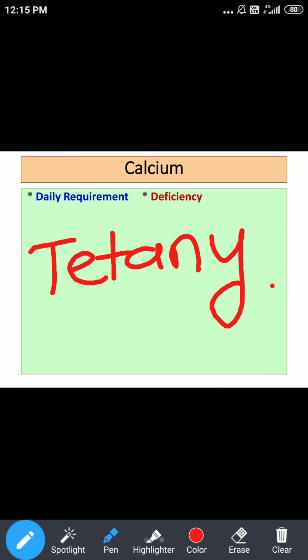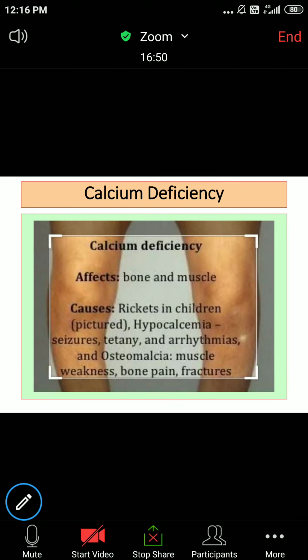Okay, again, don't keep any confusion between tetanus, the infectious disease, and tetany, the deficiency disorder. Here we are talking about severe calcium deficiency, which can result in tetany. Sometimes there can be even osteoporosis also. Okay, so this image will show you some signs and symptoms related with calcium deficiency.